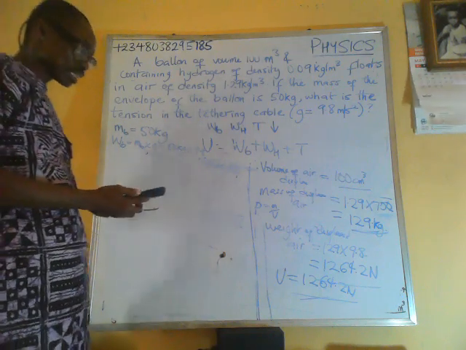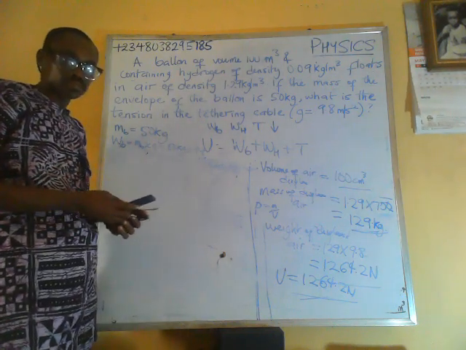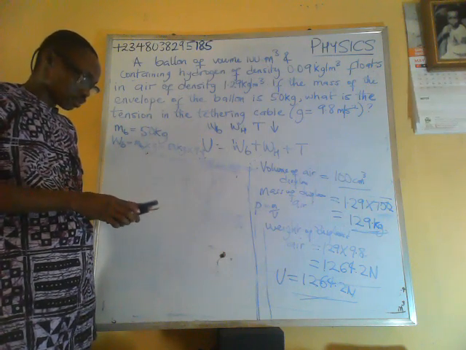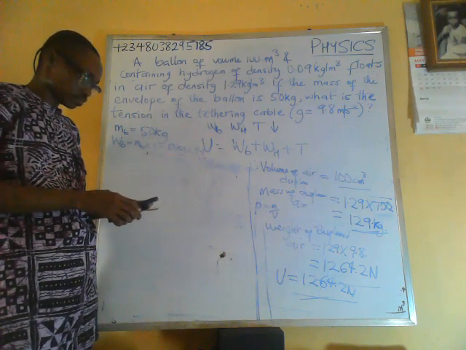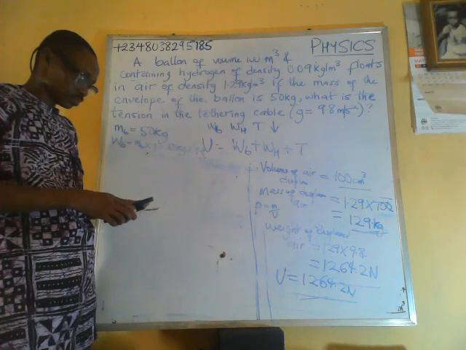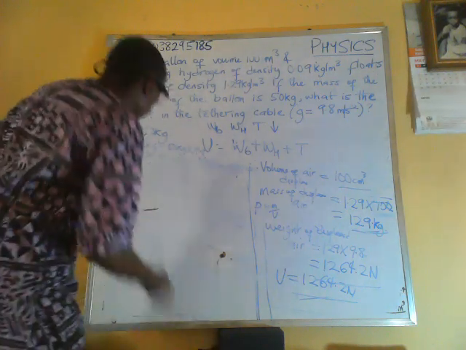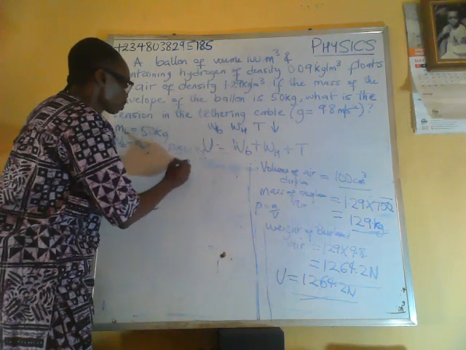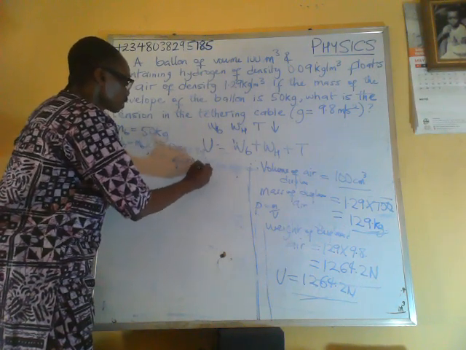I think my marker is getting faded. I'm going to change it right now. 50 times 9.8.